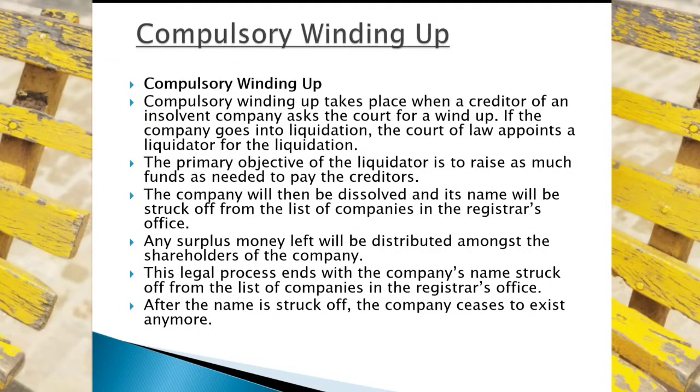For the purpose of compulsory winding up, some creditors, shareholders, and debenture holders can ask the court. They can file a case in the court for winding up of the company. They can move to the court. At that time, the court appoints the liquidator, and the liquidator procedures are generally begun and initiated by them. So compulsory winding up takes place only when the creditors of a company in an insolvent situation ask the court for a winding up of the company.